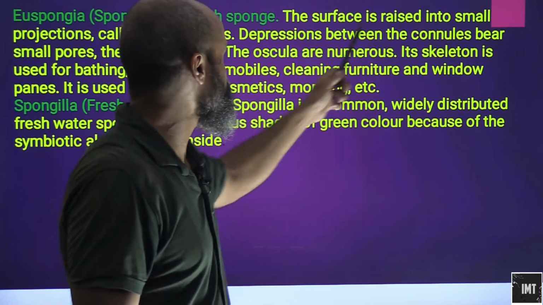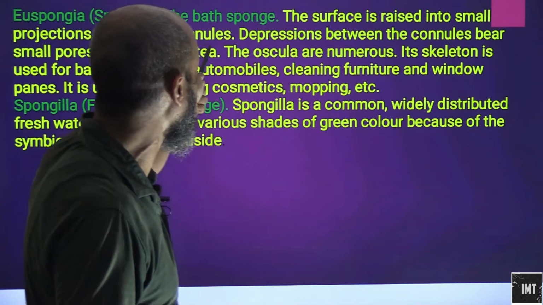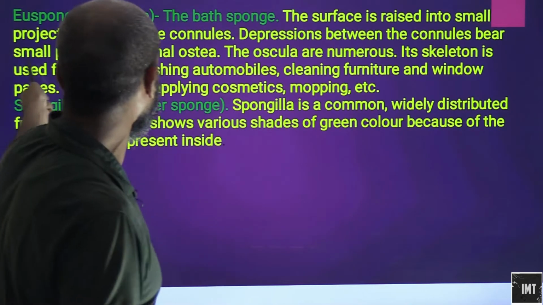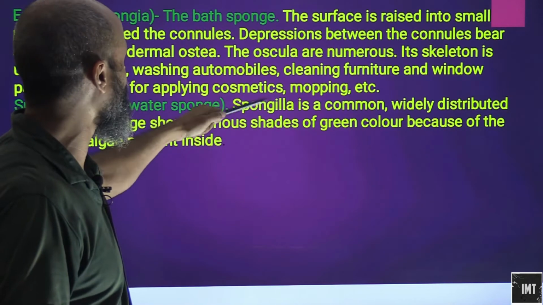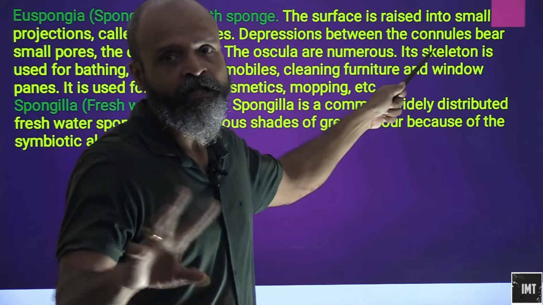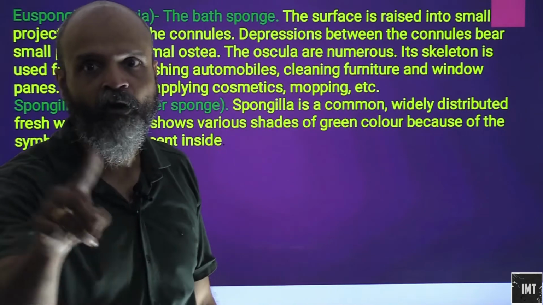The surface is raised into small projections called conules. Depressions between the conules bear small pores, the dermal ostia. The oscula are numerous. So the entire body is like holes.